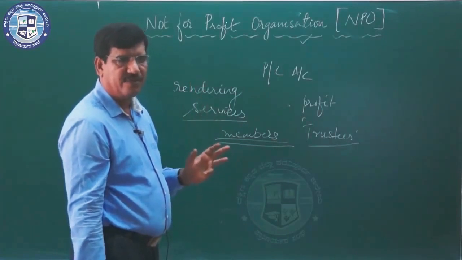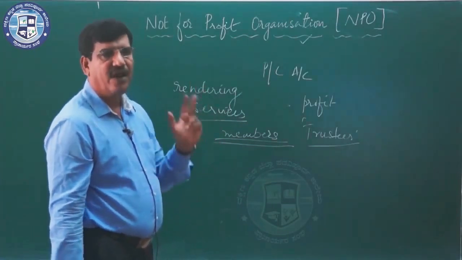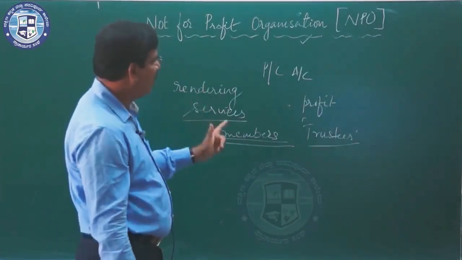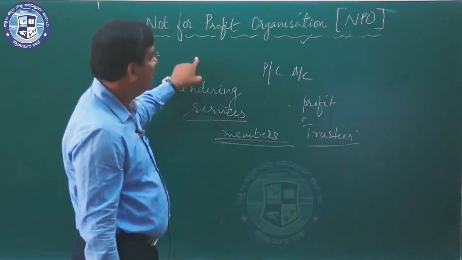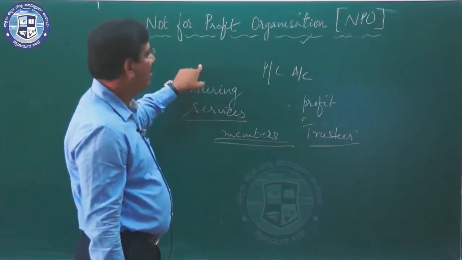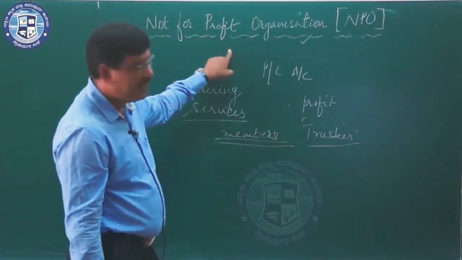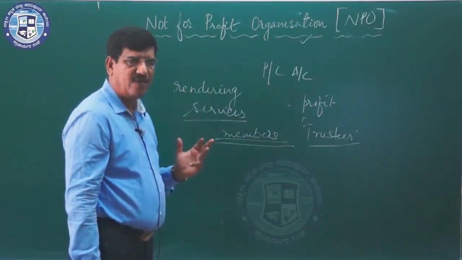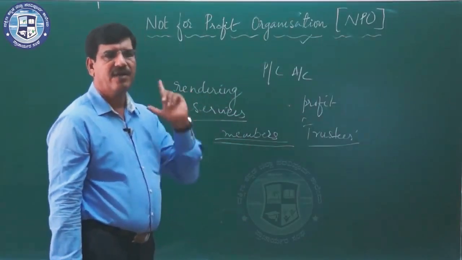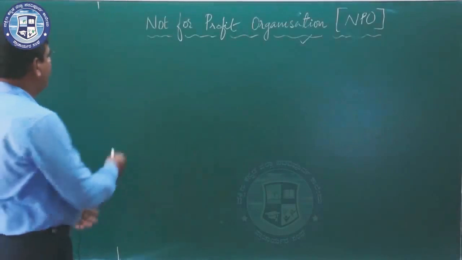So here, rendering services is the main objective of NPO, and preparing the final accounts, that is receipts and payments account, income and expenditure account, and the balance sheet, is mandatory. It is a legal requirement of NPO to maintain proper records, that is receipts and payments account, income and expenditure account, and the balance sheet.